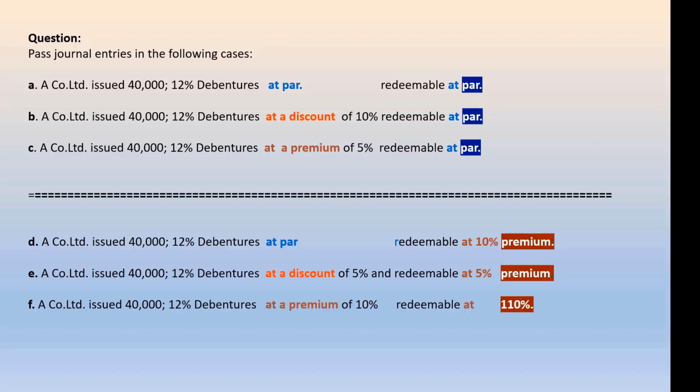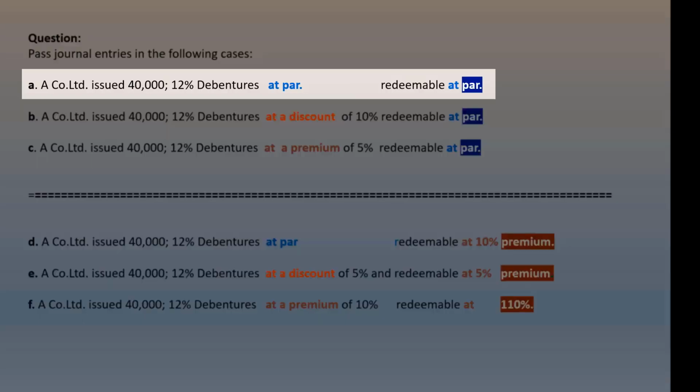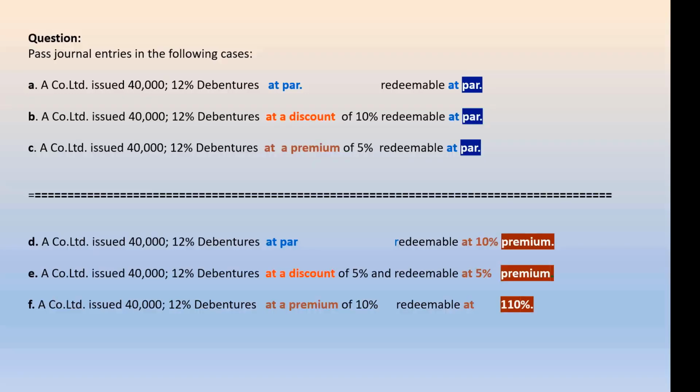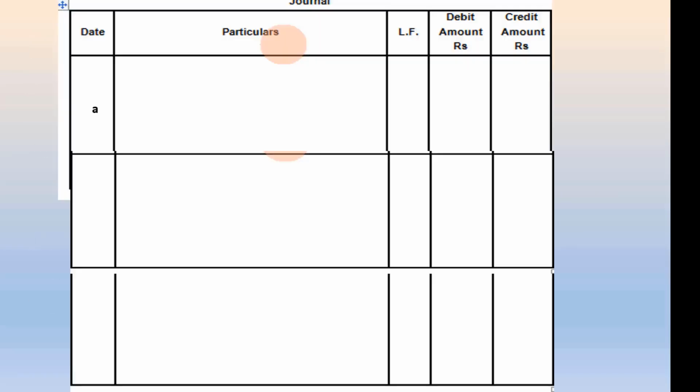Now let's start at the very first option. The debentures are issued at par and redeemed at par. There is no gain or loss either at the issue or at the time when the company is to redeem the debentures, and so there is no extra entry. These are simple, straightforward entries.